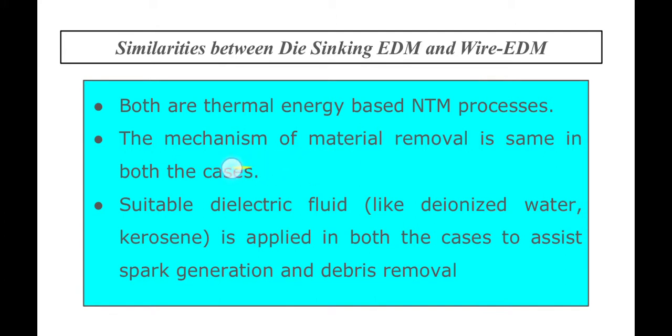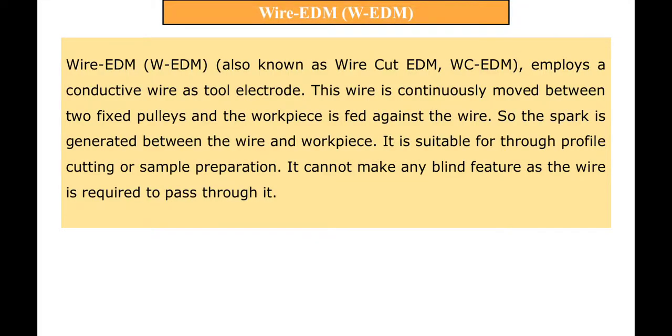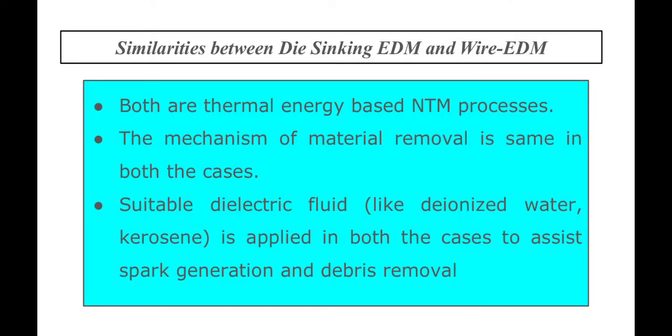This mechanism is nothing but spark erosion, or melting and vaporization of work metal due to the extreme localized temperature of the spark. A suitable dielectric fluid like deionized water or kerosene is applied in both cases to assist the spark generation and debris removal.